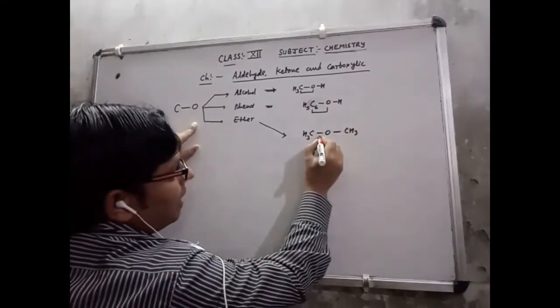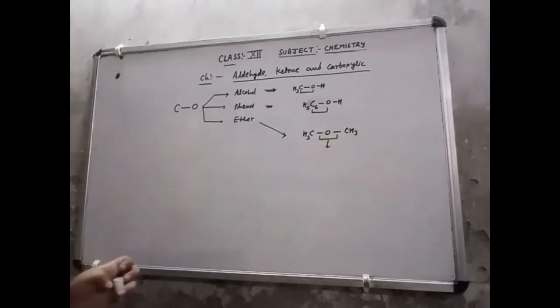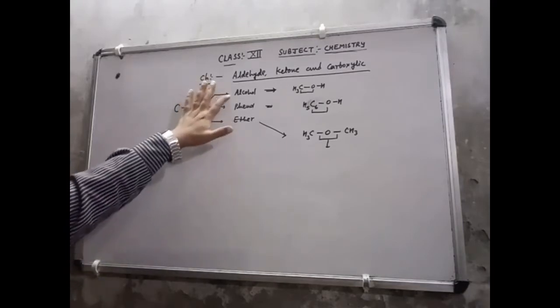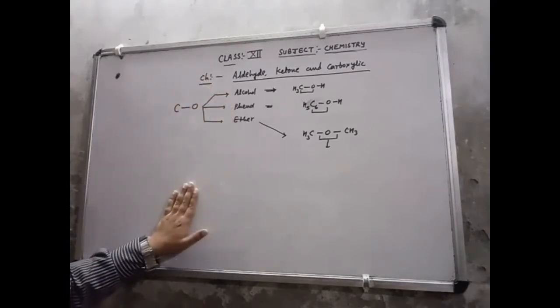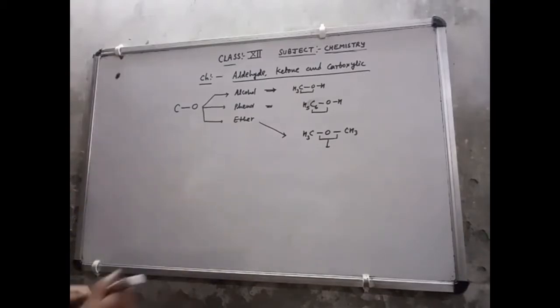Here also the bond between carbon and oxygen is a single bond. So all the compounds we have read till now, alcohol, phenol and ether, contain a single bond between carbon and oxygen.